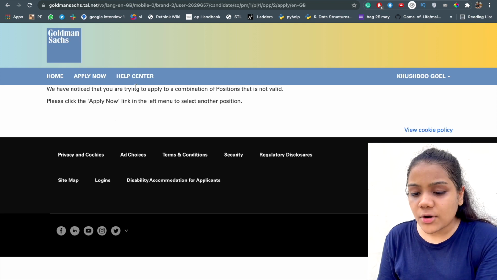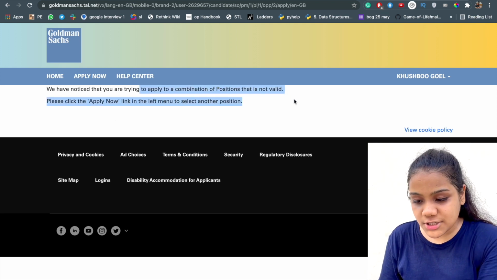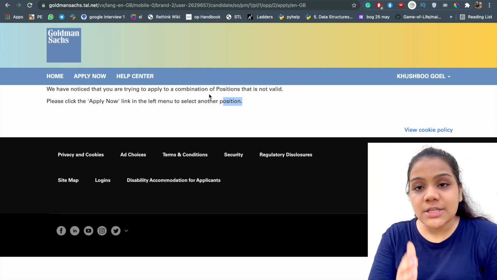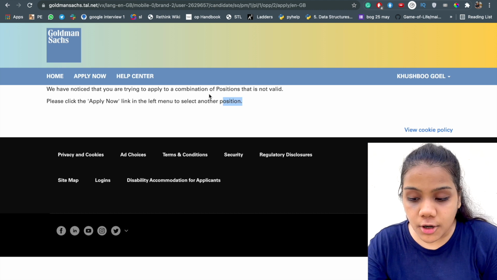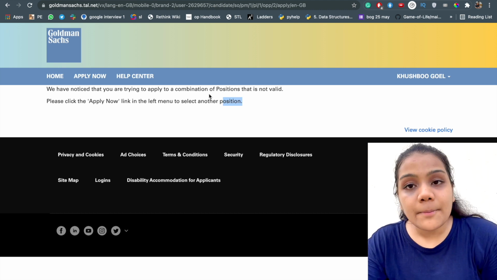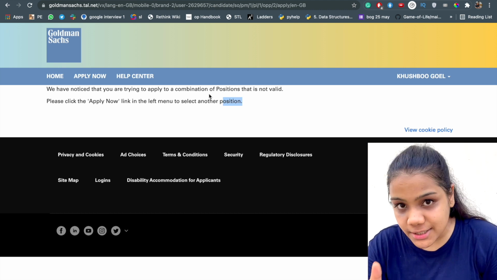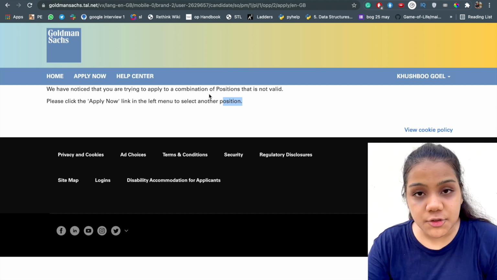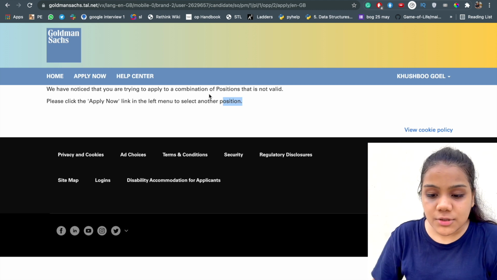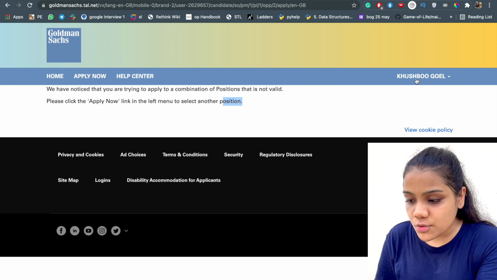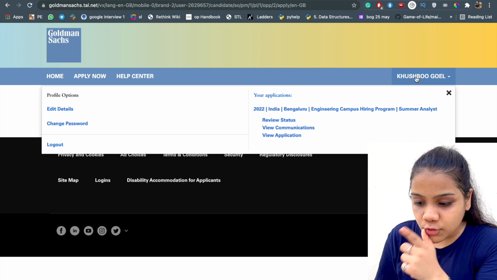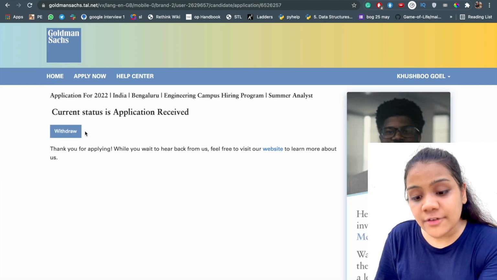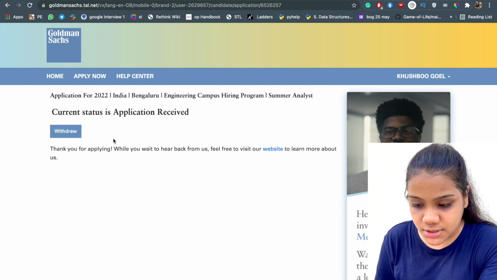We have noticed that you are trying to apply for a combination position, that is not so. Why is this coming? Because I have already applied for an internship program. So maybe you have not applied for this internship particularly, but if you have applied for any other internship previously, it shows this. So what you have to do is go to your applications, review their status and withdraw all the previous applications that you had.